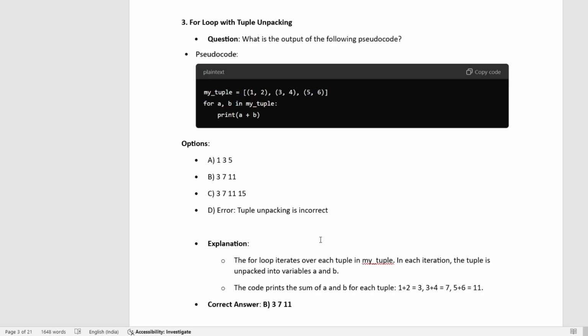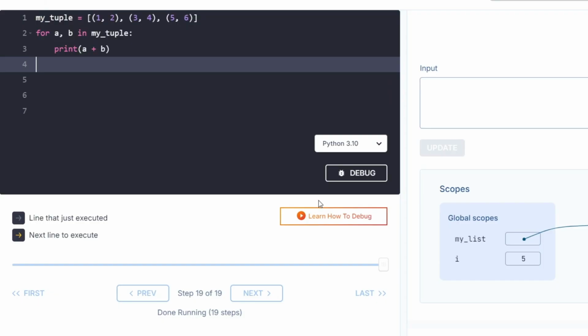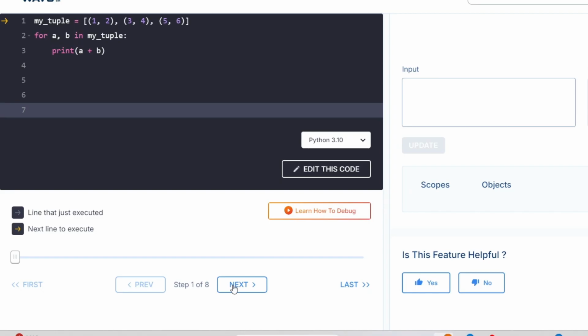So given the tuple, let us discuss line by line. In the for loop, each iteration of the tuple is unpacked, and the values are given to the variables a and b. So let us discuss this third example. We are going to execute it line by line.